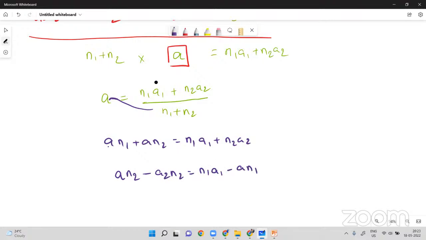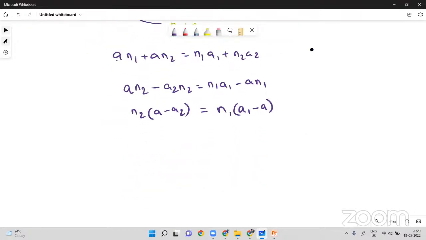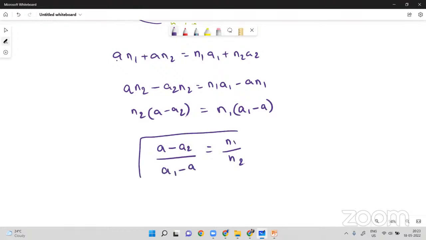Hope it's clear. So now, if I take n1 in common, a1 minus a, and n2 in common, a minus a2. So from this I can write n1 is to n2 is equal to a minus a2 by a1 minus a. So this is called allegation.